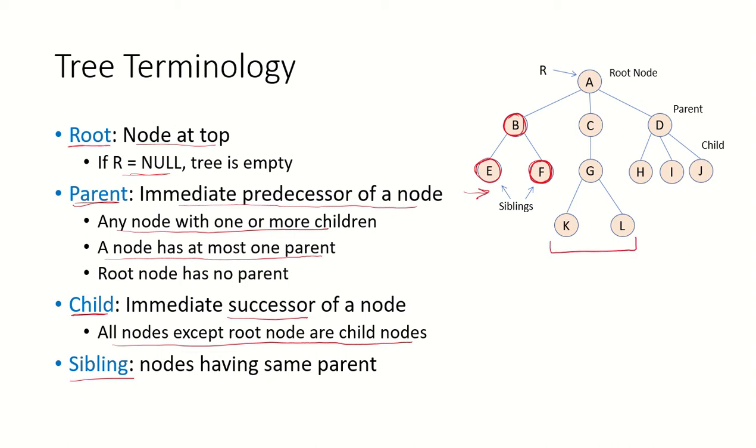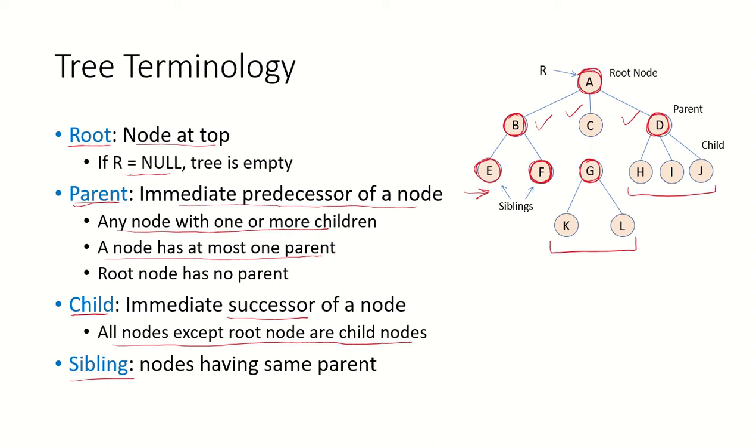K and L, they both have a parent G. So K and L are also siblings. H, I and J, they have a common parent D. So they are also siblings. B, C and D, they also have a common parent A. So B, C and D are also siblings.